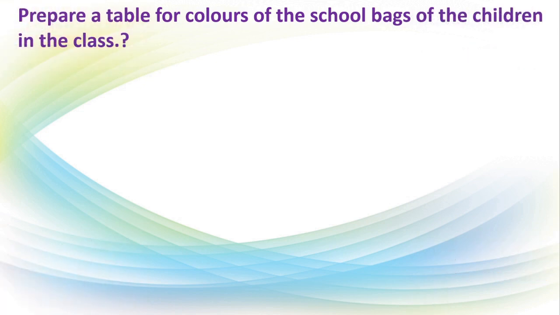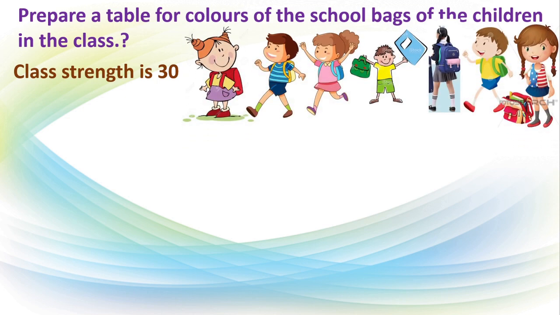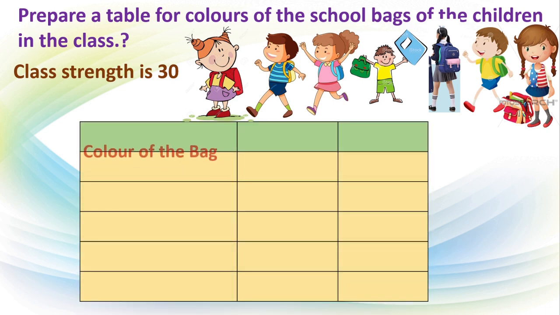Now here, prepare a table for colors of the school bags of the children in the class. The class strength again is 13. See here, only some students are shown here. Okay. Now here also, the students they use different colored bags. We will make a table. Okay.